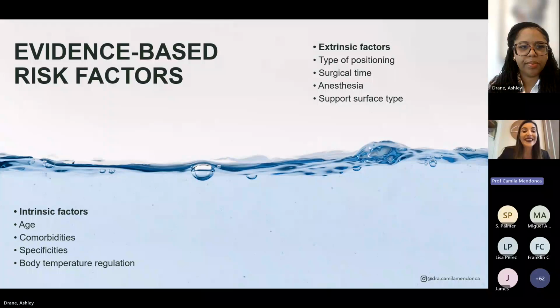For example, the type of positioning, surgery lasting time, anesthesia, the kind of support surface, because, for example, the support surface can be a care strategy too, but maybe can be a risk factor. For example, in the lithotomy position, you need to use a leg holder. And if this leg holder you choose is hard and narrow, probably this leg holder will cause an injury.